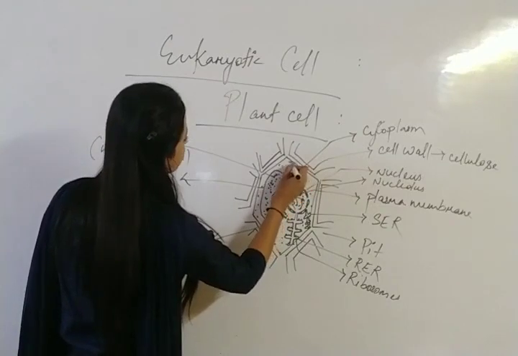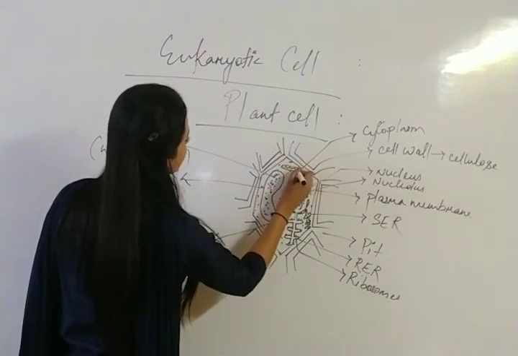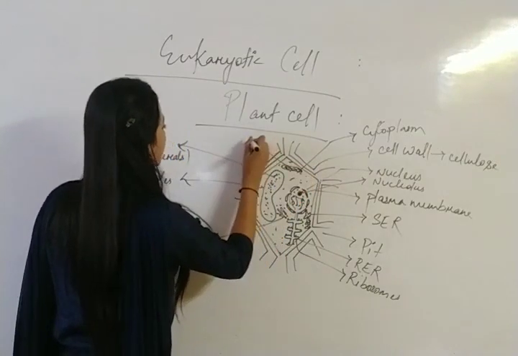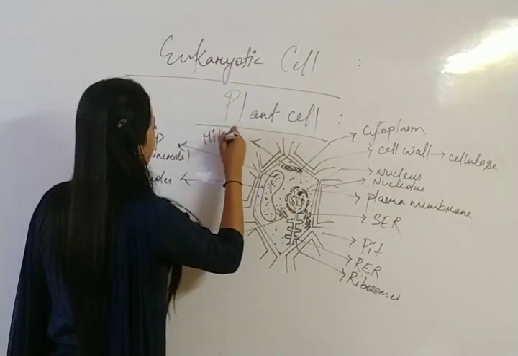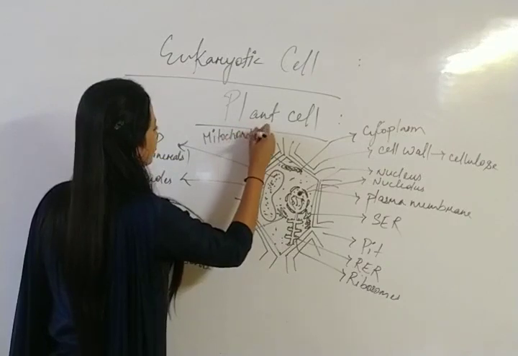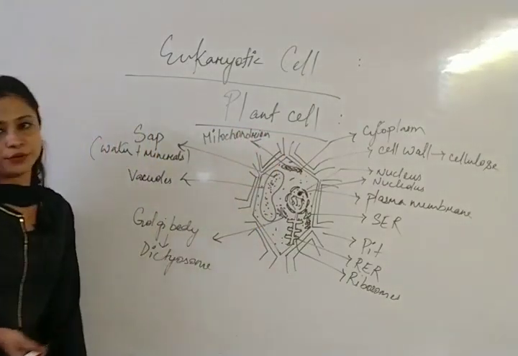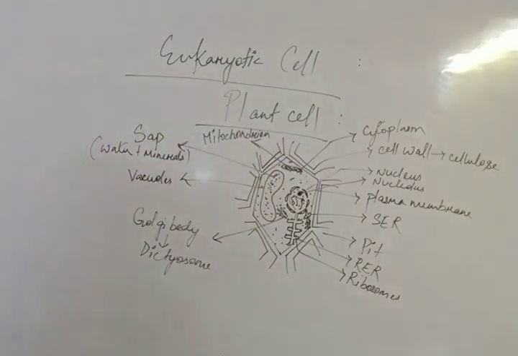Now we'll talk about another organelle, which has a double membrane and an enfolding structure, and this is known as mitochondrion. What is the function of mitochondria? It is also known as the powerhouse of the cell. Why? Because energy is formed, that is the ATP. Okay, so it is the mitochondria.